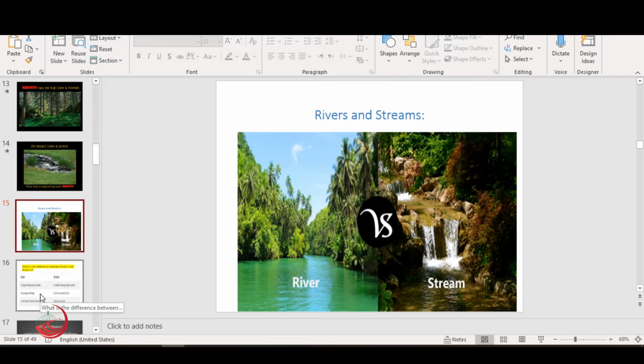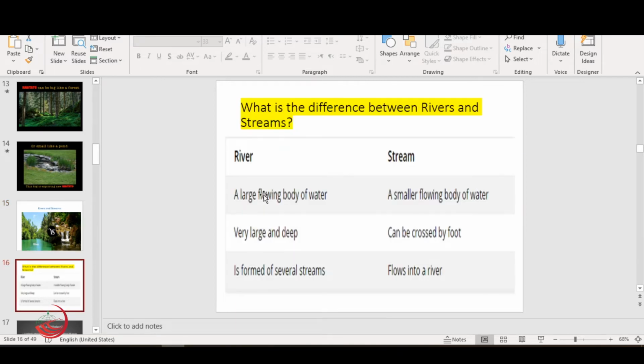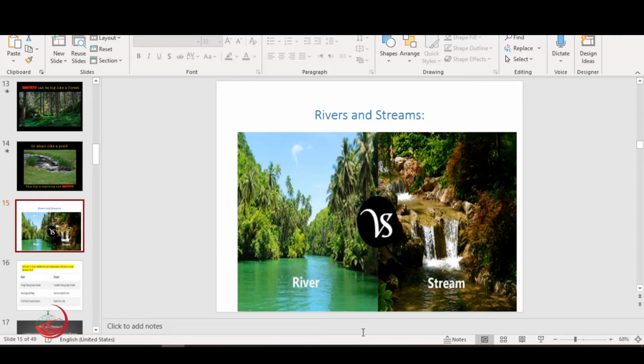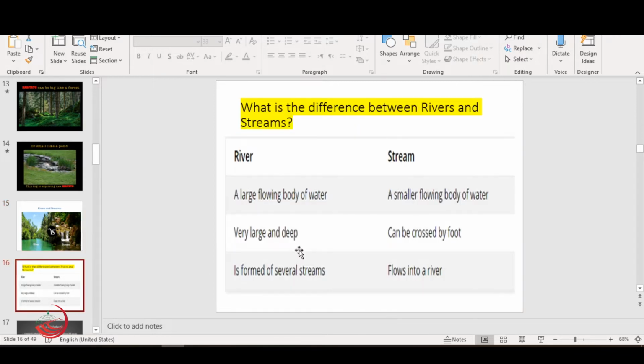So now let's see what are other differences between the rivers and the streams. The river, a large flowing body of water. Also, the river is flowing, just like the stream, but in a slower motion. What about the stream?